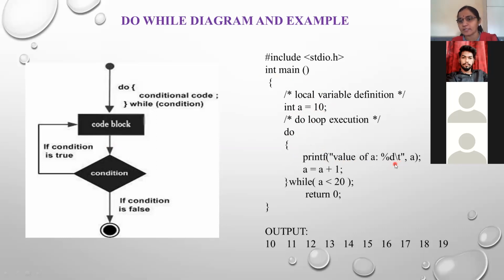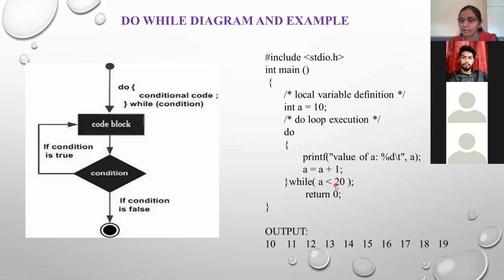What is the meaning of backslash t? Backslash t means the tab. Means all the values are printed with the separation of a tab, and a means the value of a. So what is the first value? 10, and with this printf statement, see here at the bottom, the 10 value will be printed. Now the next statement is a equal to a plus 1, means 10 plus 1, that is equal to 11. This is a closing brace, and now the condition will be tested here.